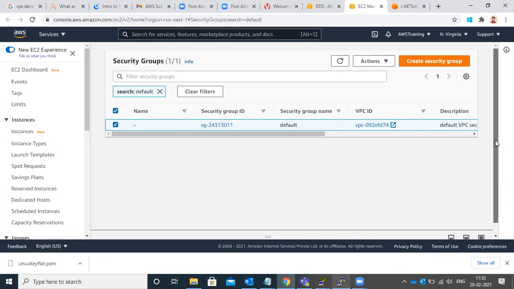Let's fix it. Go to the command prompt again.